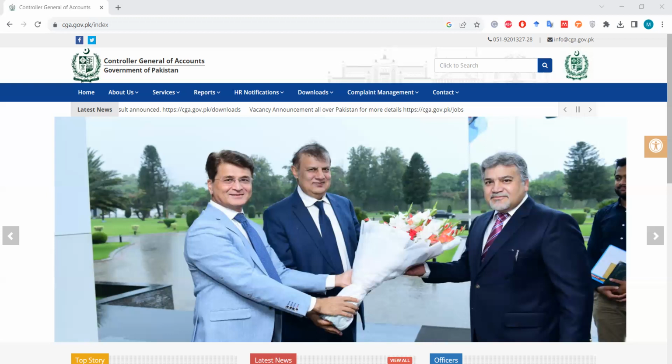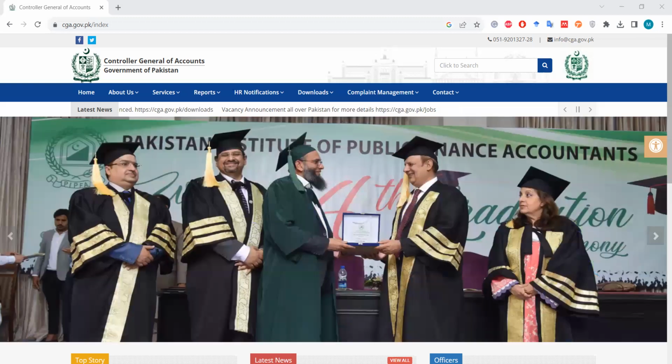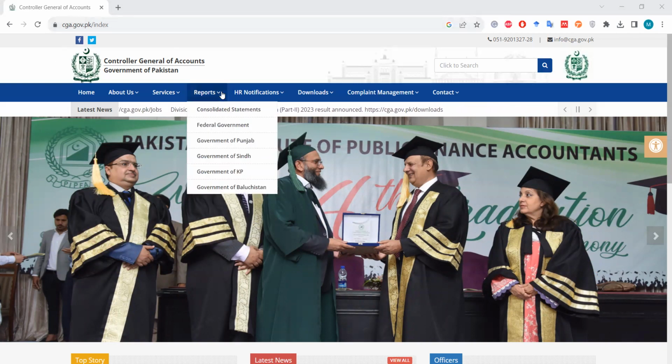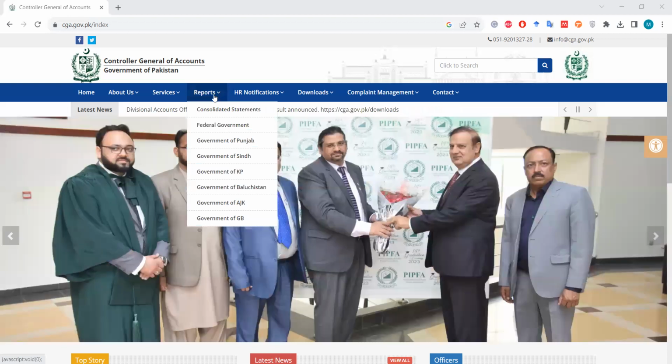The federal financial statements of Pakistan, the Islamic Republic of Pakistan, the example I'm going to use, are available at cga.gov.pk. So what you can do is go to the CGA website, cga.gov.pk. Over here, look at the reports. These are all the financial statements that are available.